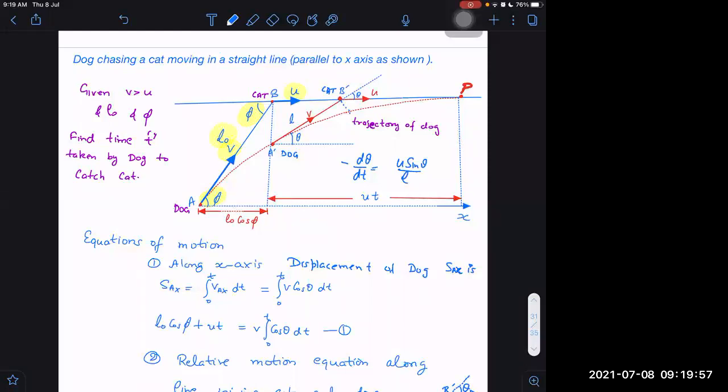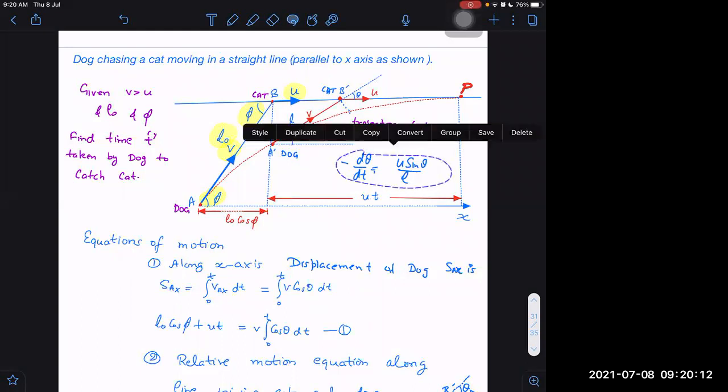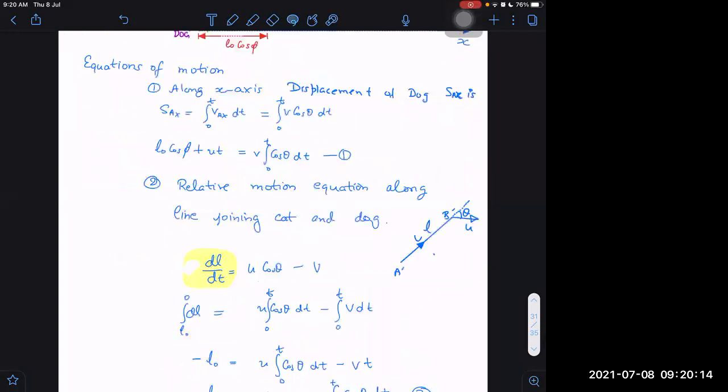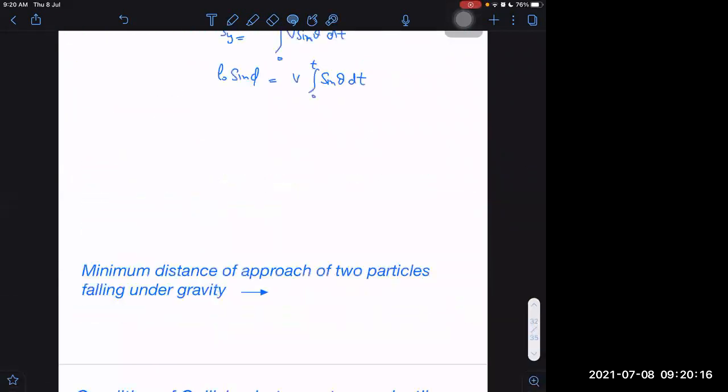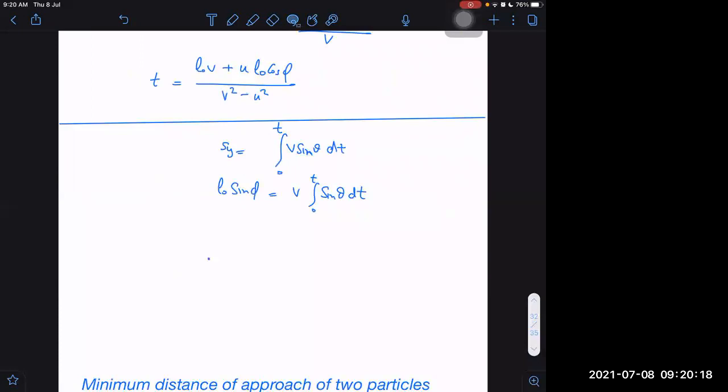We have another equation, I think so. Will it give us the integral of sin theta dt? Are you getting sin theta dt from here or not? Yes, sir. So I'm just writing the valid equation. This is also a valid equation now. Let me paste it here. What is another valid equation? Minus d theta is equal to u by L.